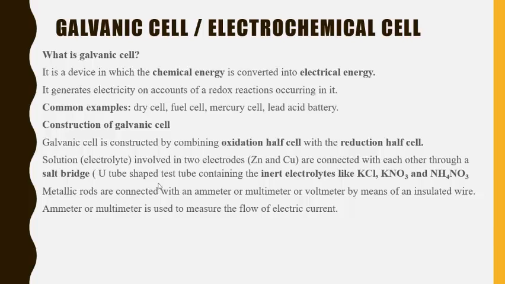bridge. Metallic rods are also connected with an ammeter, multimeter, or sometimes a voltmeter. Basically in our lab we have the multimeter, which gives the reading of resistance and also current, by means of an insulated wire. An ammeter or multimeter is used to measure the flow of current or the resistance.